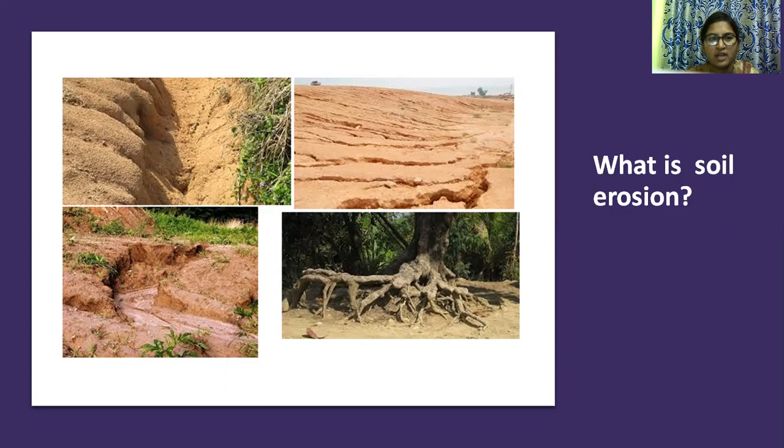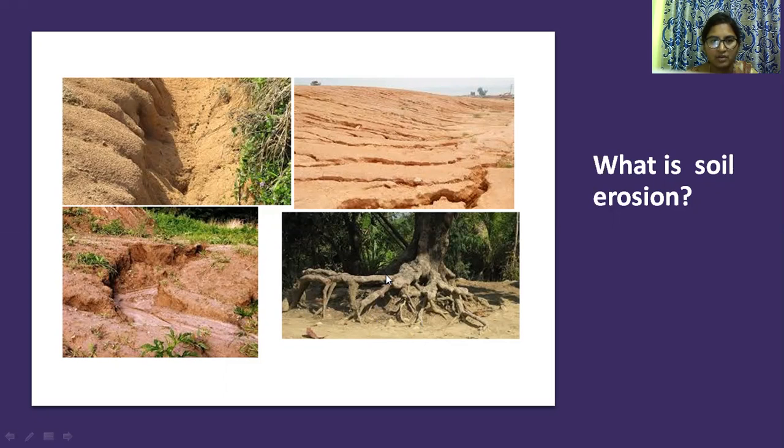Thus soil erosion results in loss of topsoil, organic matter, and nutrients, which leads to the loss of fertility. This figure shows the soil erosion.